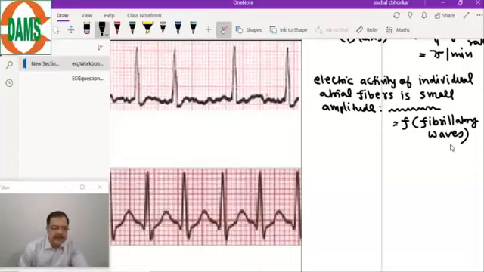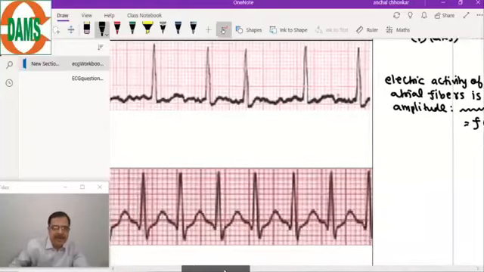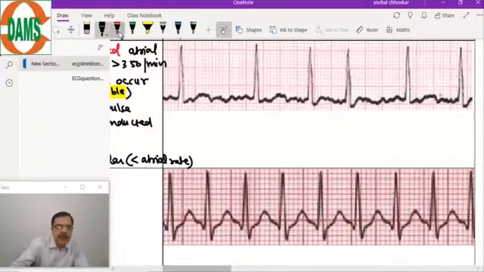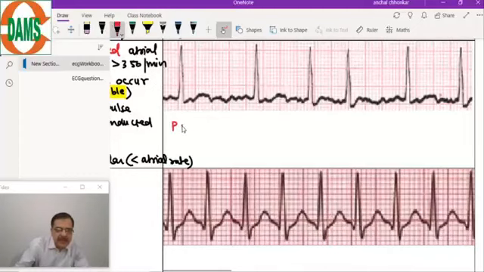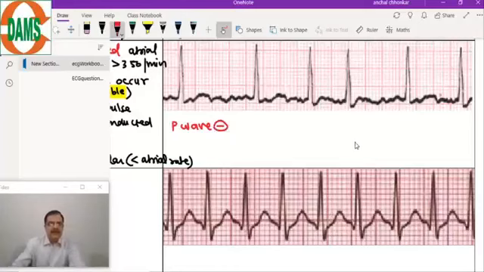P wave will not be seen because it is asynchronized activity. So the first important description of the ECG of fibrillation is a very important point here. The P wave will be absent. And these small activities, if you can see the ECG, these are the small atrial activities, and these are producing a baseline fluctuation, and that is known as the F wave.